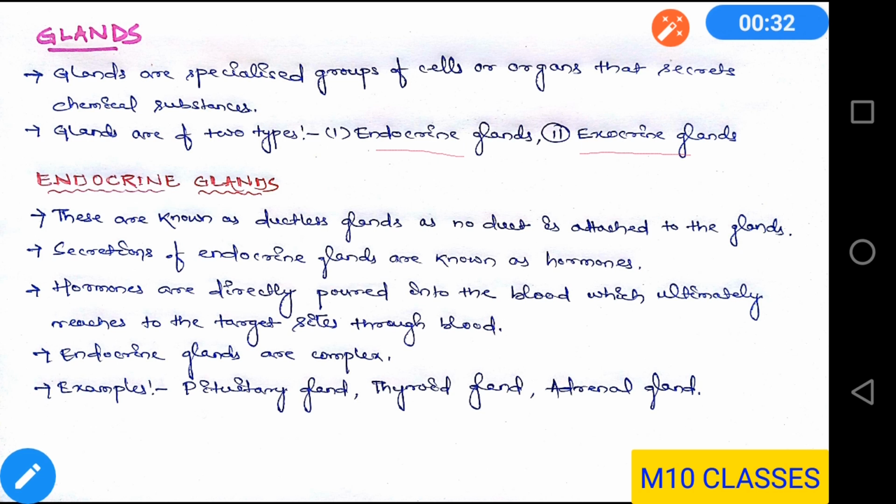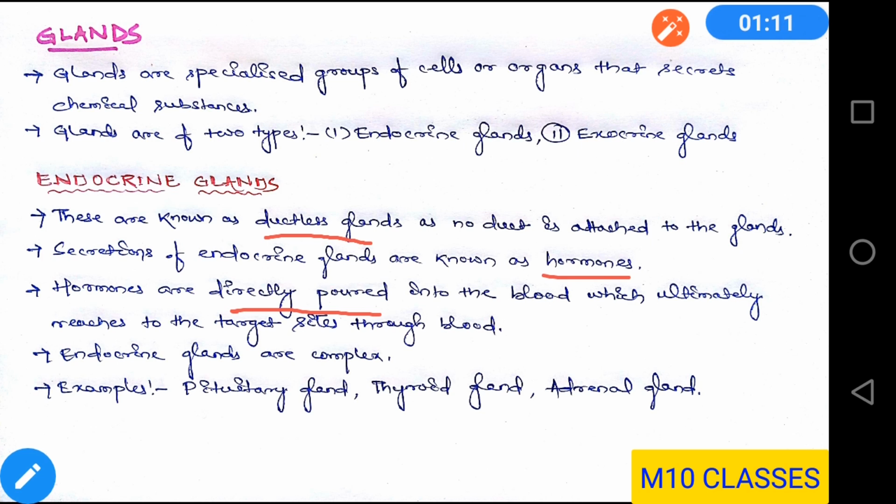Now let us know what are those exocrine glands and endocrine glands. First of all, endocrine glands. These are known as ductless glands. Why are they known as ductless glands? Because no duct is attached to glands. Then how do they secrete their chemicals? The secretions of endocrine glands are known as hormones, and these hormones are directly poured into the blood, which ultimately reaches the target sites through blood. That means they don't have ducts, they release their secretions directly into the blood.